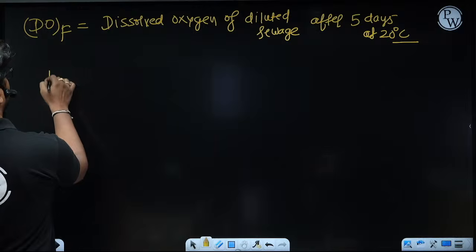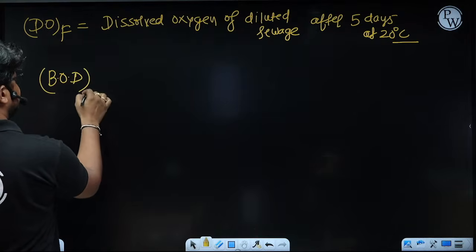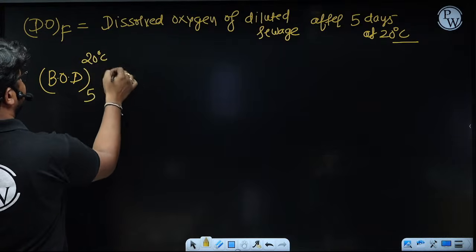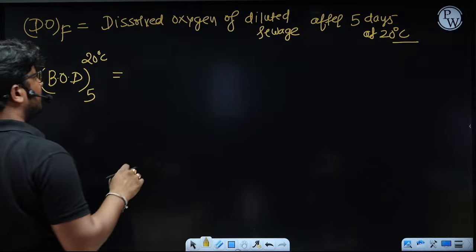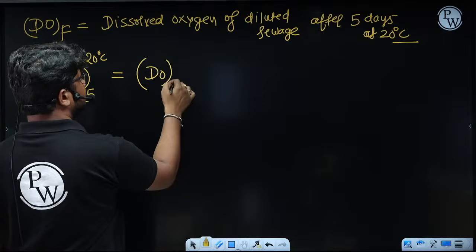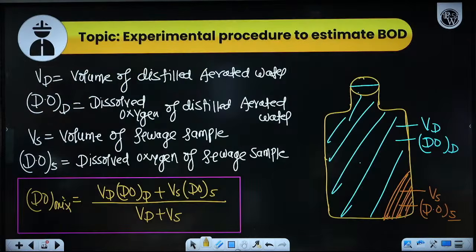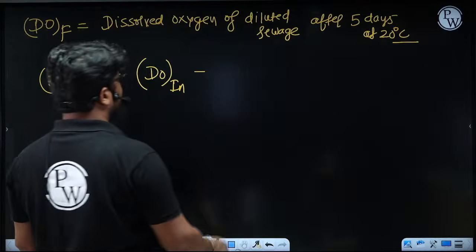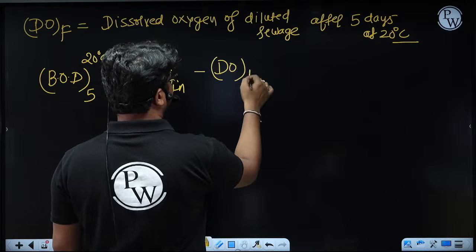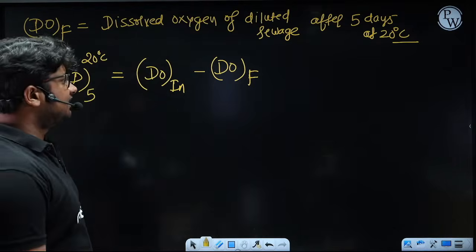Now if you want to write the BOD formula for this situation, let's say you want to write it for BOD₅ at 20 degrees Celsius, so what will the general formula be? See, initially you are having DO mix, minus, after 5 days, the dissolved oxygen for that sample, that is the final dissolved oxygen.